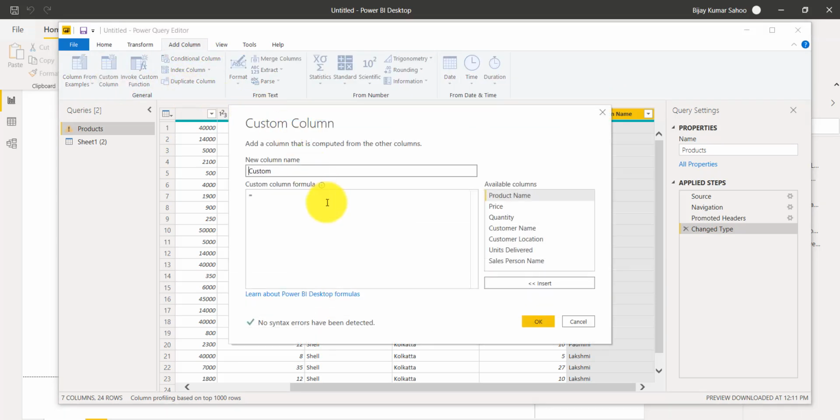So when you click on custom column, you will be able to write the logic here. For example, I will give the column name as total price, and it is asking what formula you want to use here. In this case, I want to take the price, then multiplication, and then I will take the quantity. So you can see I entered it. Now it is showing no syntax errors. If you want to check out the formula quickly, you can click on that. It will open the MSDN link. You can have a look at that also. But let's say I will click on OK.